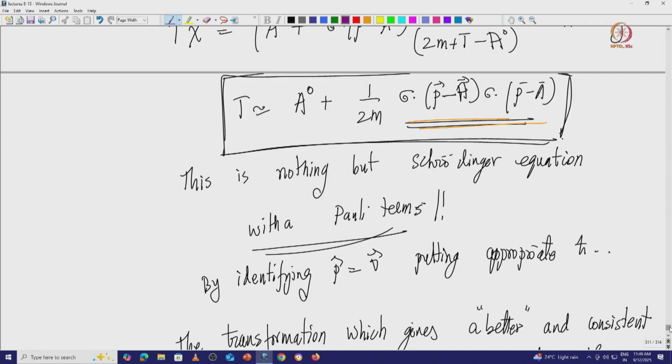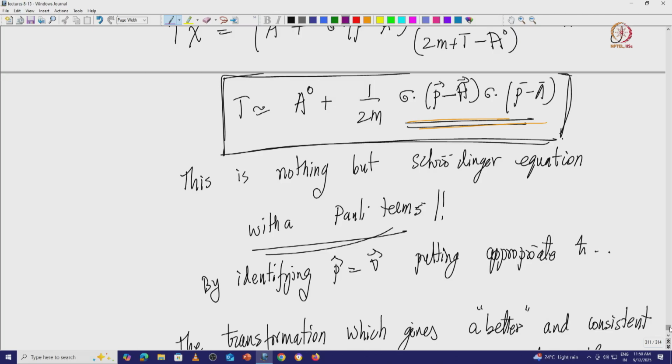The non-relativistic limit of the Dirac equation is the Schrodinger equation with Pauli terms, and the Pauli terms tell you that it is a spin half particle with a gyromagnetic ratio of 2. All of this is consistent, but still this is not completely the real picture, because you do not really have the p square by m square kind of terms, the higher order terms.